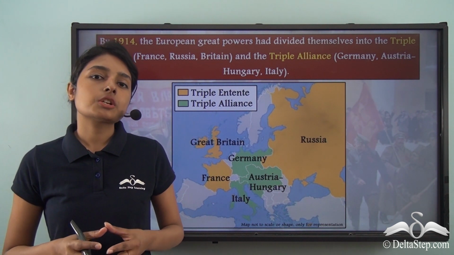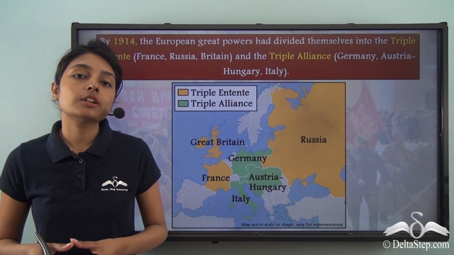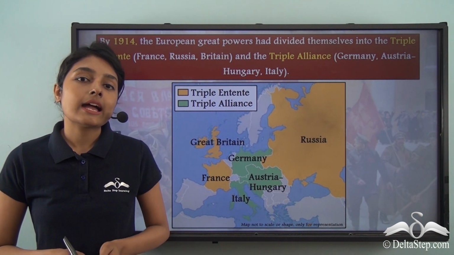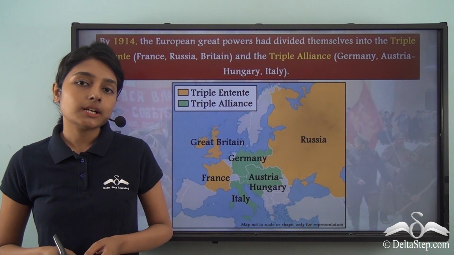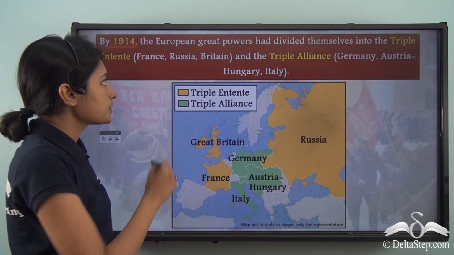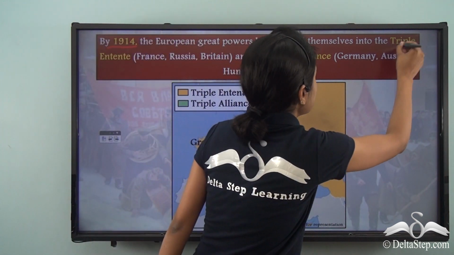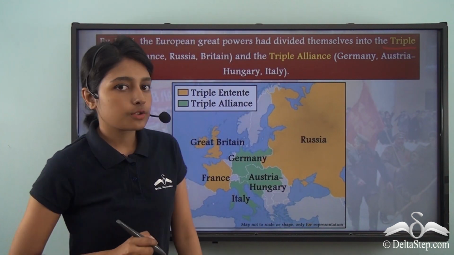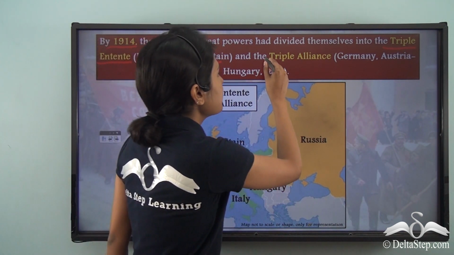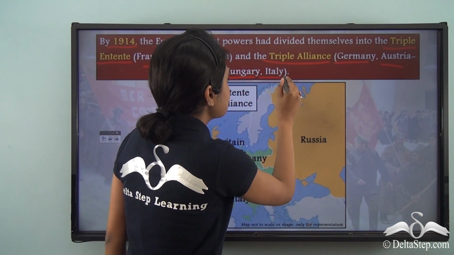Having talked about the Russian Revolution of 1905, in this lesson we will be focusing on another political event that did not just create confusion and turmoil in Imperial Russia, but throughout Europe. Now, by the year 1914, the European great powers had divided themselves into the Triple Entente that included France, Russia and Britain, and the Triple Alliance that included Germany, Austria-Hungary as well as Italy.